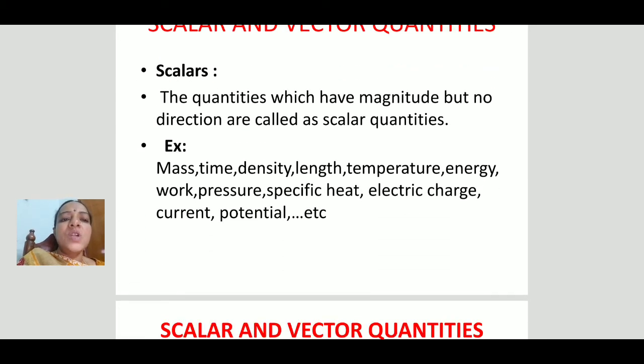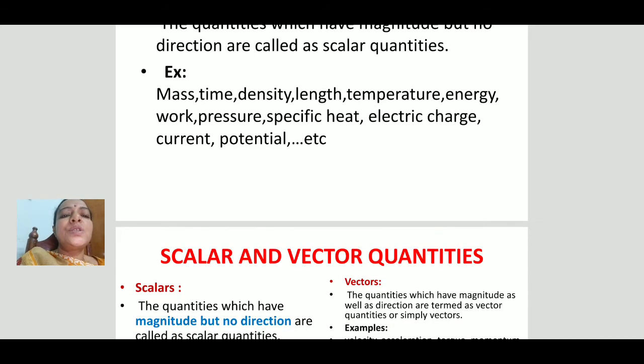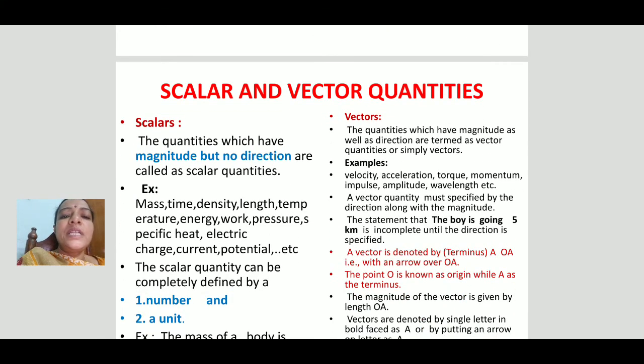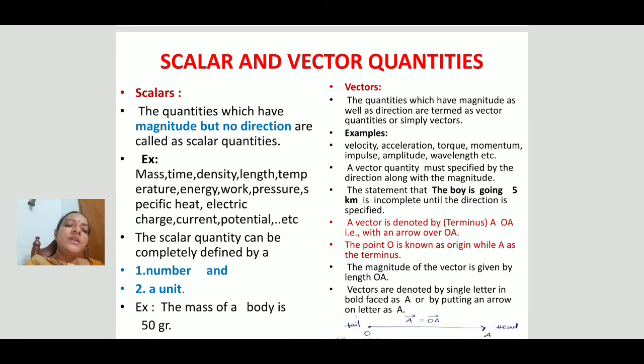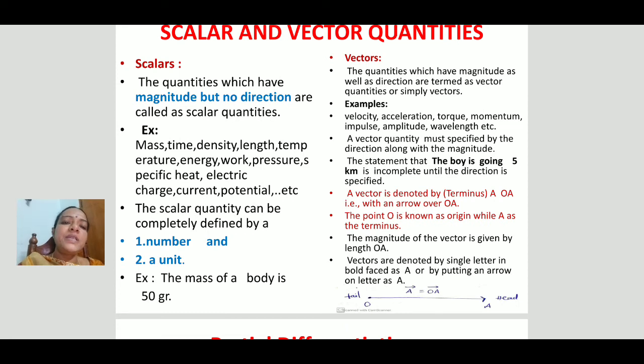These physical quantities are divided into two types, depending upon the direction: scalars and vectors. The physical quantities which have only magnitude, no direction, are known as scalars. Mass, time, density, length, temperature, so many physical quantities are termed as scalars. A scalar quantity can be represented by a number and a unit.